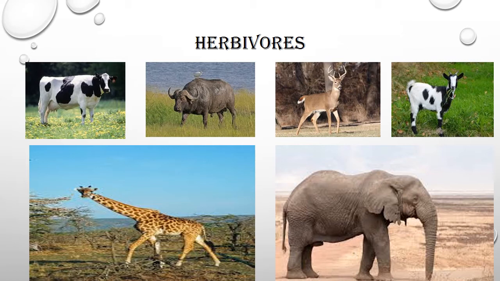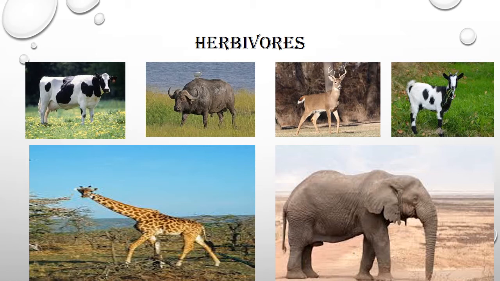Now, if we talk about elephant and giraffe. First, we will talk about the giraffe. We all know that giraffe has a very long neck. Okay, so with the help of its long neck, giraffe is able to reach the leaves of the tall plant, so he can eat the leaves from the upper part of the tall plant.